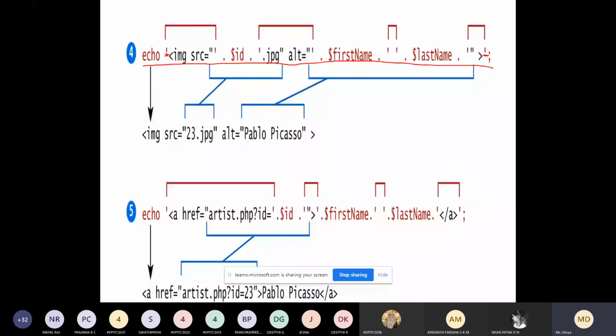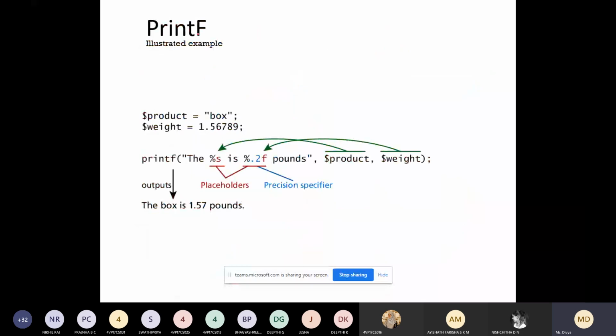Next, instead of echo, you can also use printf. printf is also supported in PHP. Similar to Unix, which has printf as well as echo, correct? Similarly, here also you have printf, and printf supports format specifiers. If you are using printf, you can use a format specifier like this.